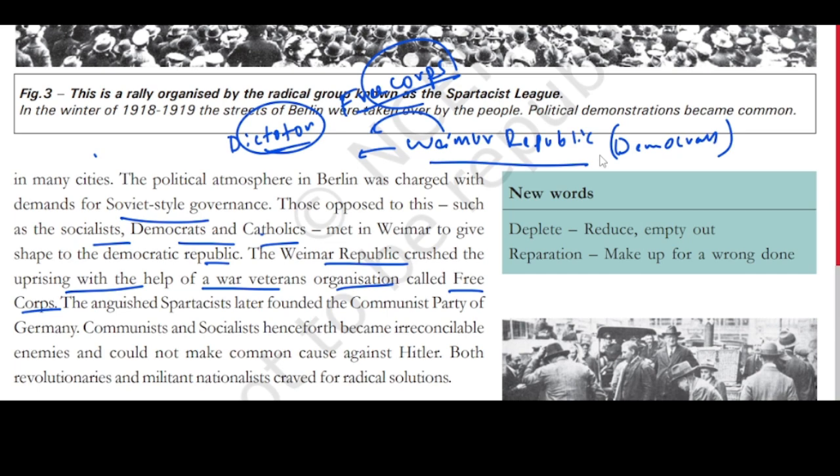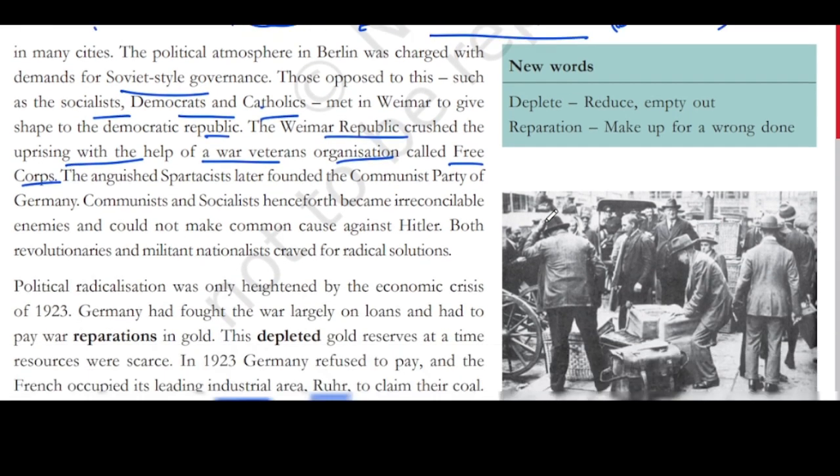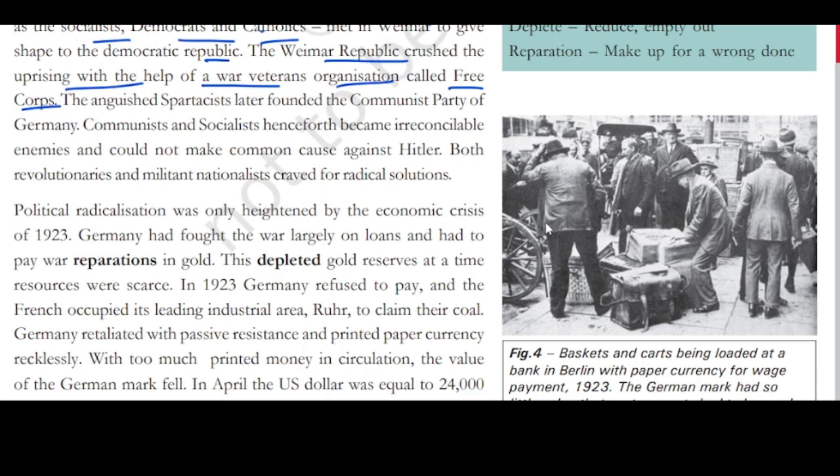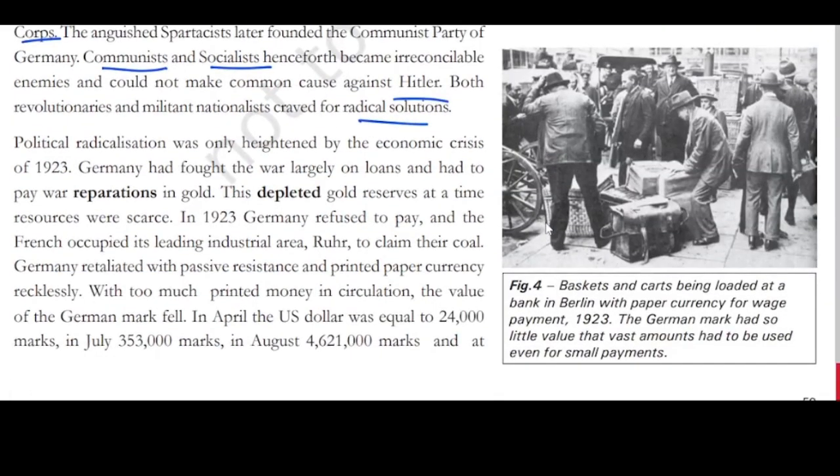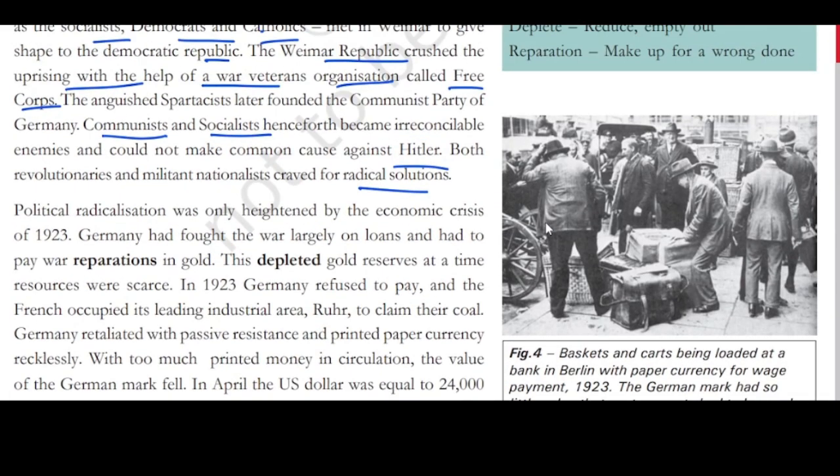The Communist Party of Germany was later founded, and the Communists and Socialists henceforth became irreconcilable enemies and could not make a common cause against Hitler. Both revolutionaries and militant nationalists clamoured for radical solutions. So here there is communism and socialism. Again, what is the difference between communist and socialist? That is what we have to understand again.